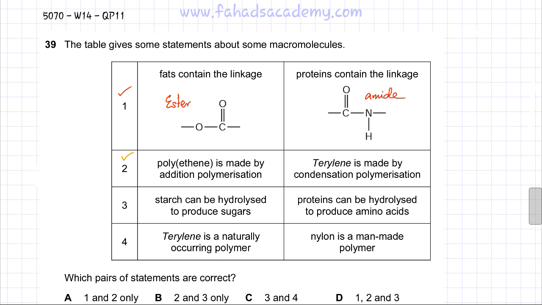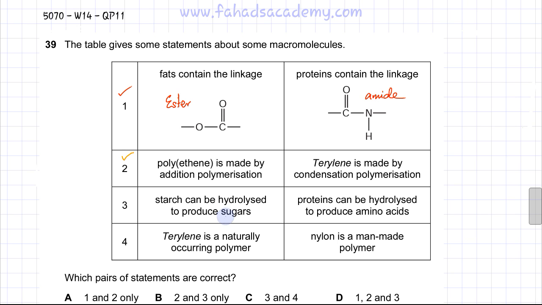Now we can move to the third statement, that starch can be hydrolyzed to produce sugar, and proteins can be hydrolyzed to produce amino acids. So let's look at this third statement now, that starch can be hydrolyzed to produce sugars. Now remember this, starch is a condensation polymer, and its monomers are sugars.